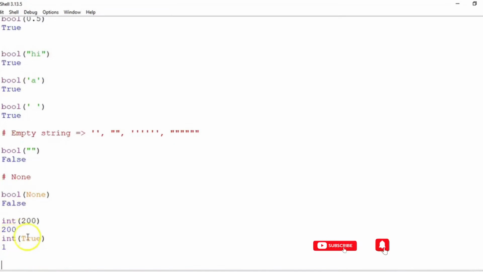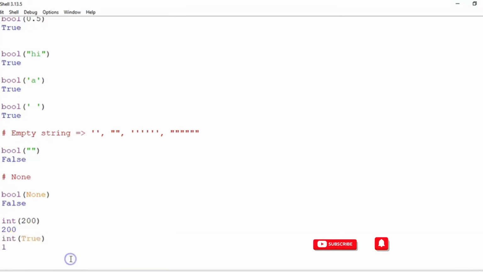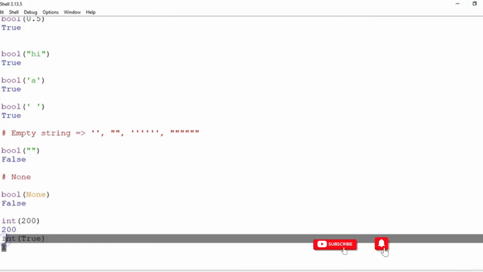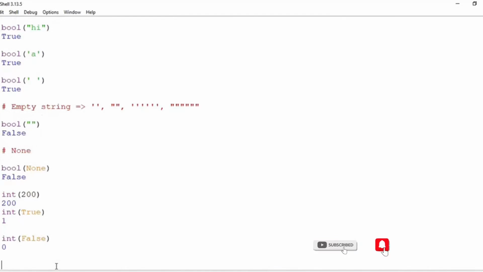Now, can we convert a Boolean into an integer? What did we do here? We converted Boolean true into an integer value. Try to do that and it works. Surprisingly, it gives us 1, right? And if we convert a false into an integer, there should not be any surprises now because we'll get a 0.